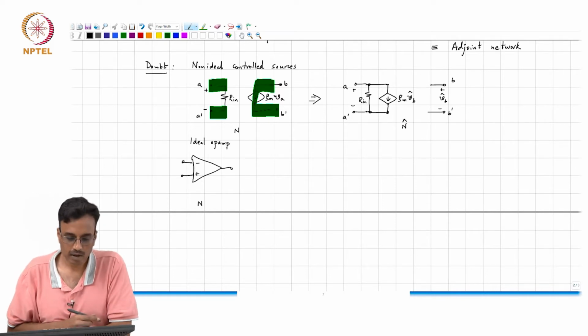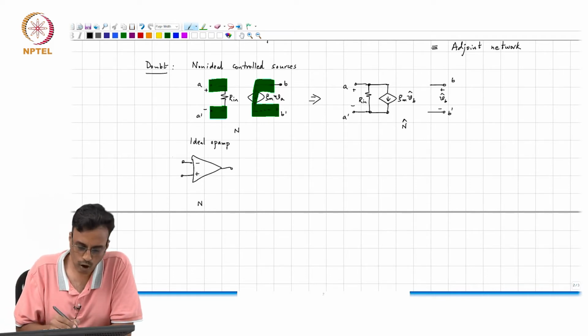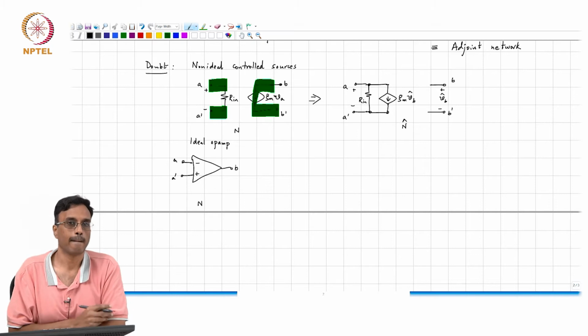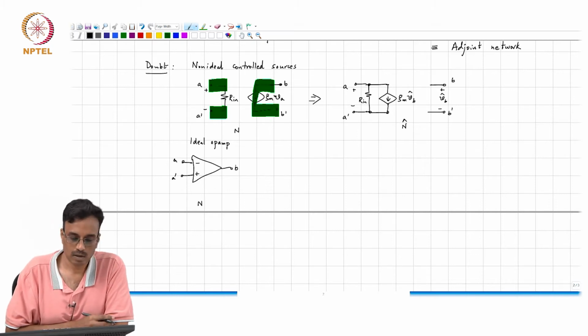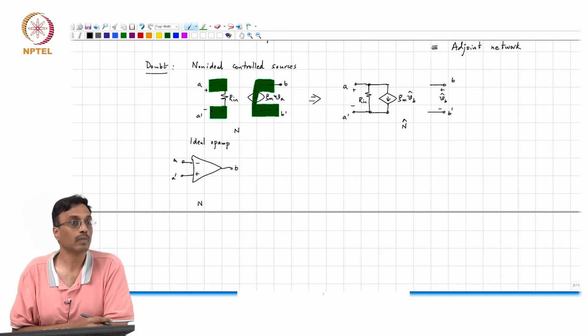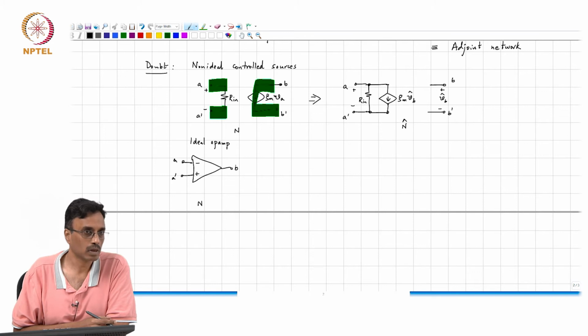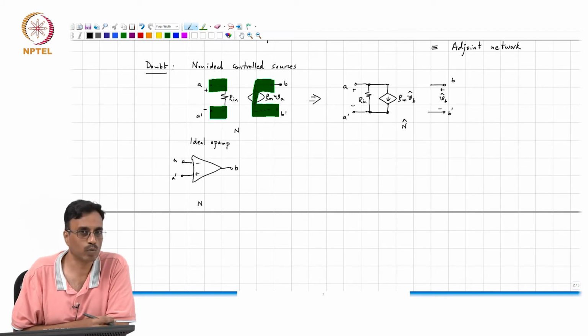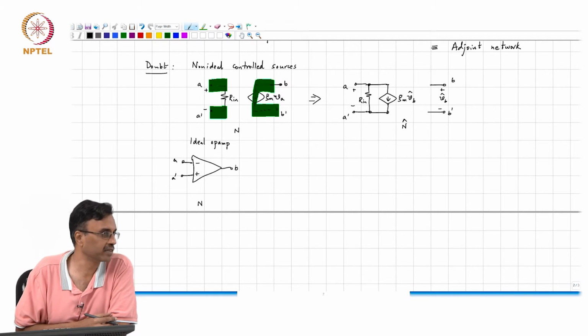All right, and if you have an ideal op amp, what comment can we make about the properties of an ideal op amp? The gain is infinite, yes, of course, but when you embed an ideal op amp inside a circuit, what comment can we make about the terminal voltages and currents?